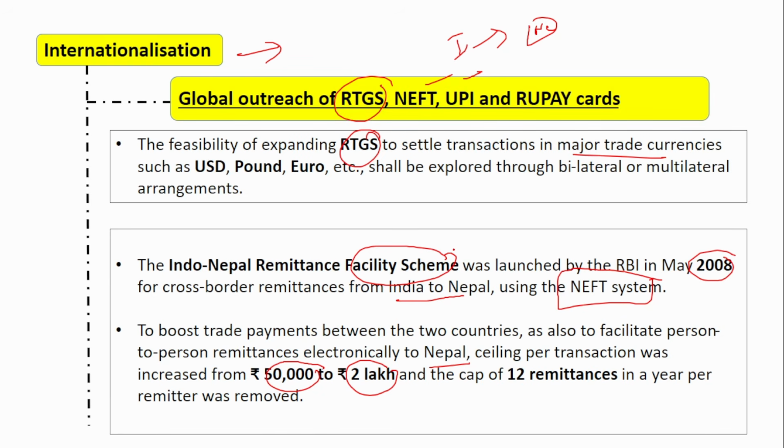So similarly, just how we have established this NEFT related facility with Nepal, we should also try to establish the RTGS and NEFT facility with other countries also. That is what is mentioned here, internationalization, first initiative.